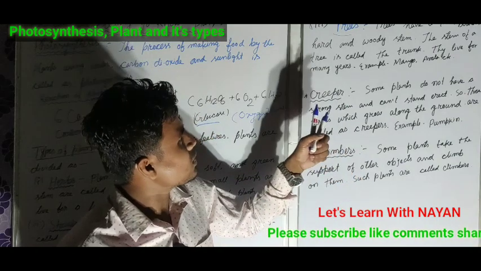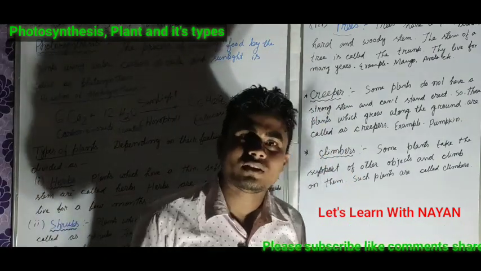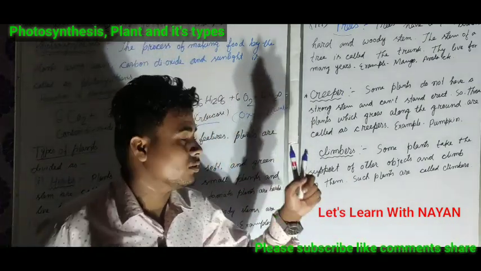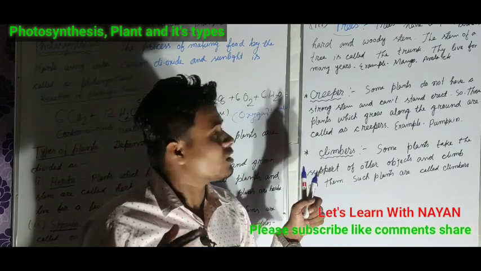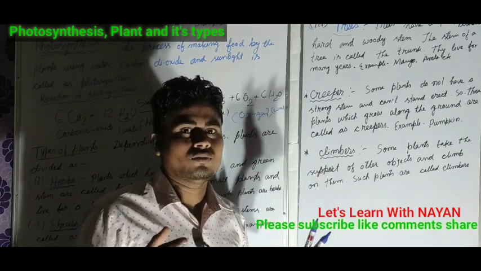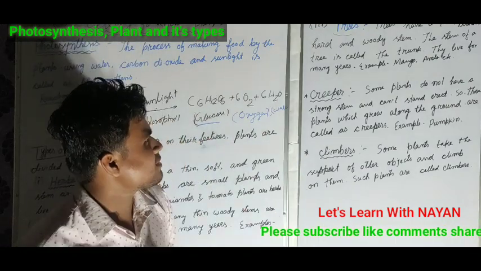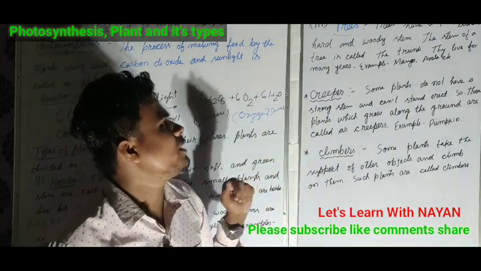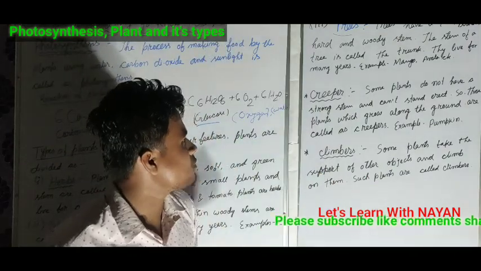Again, the stem of the plant is called what? Trunk, through which the plant stands, we can say. Okay, so next we move forward to the creepers. What are these creepers? Let's study about this topic.